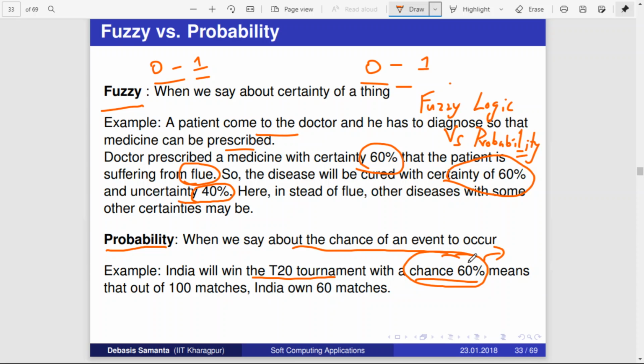This is based on some past data. What is the past data? Previously, out of 100 matches, India has won 60 matches. So based on the past figure, we are saying that it will win. There is a chance of 60 percent, whereas this and this were totally different.